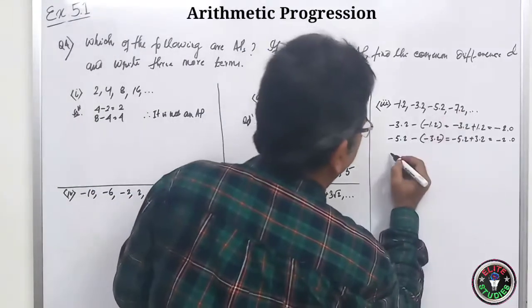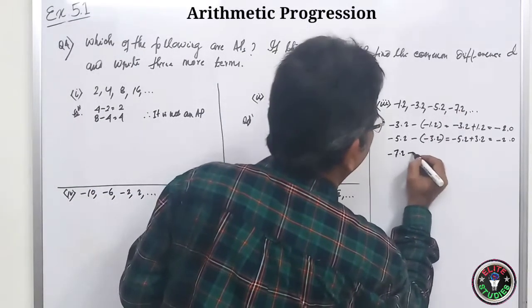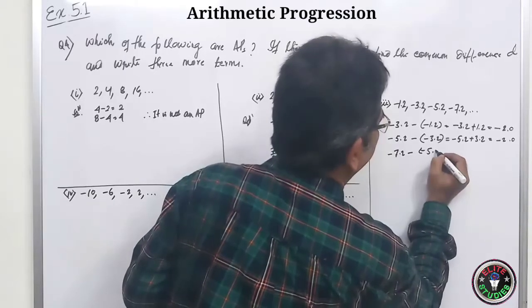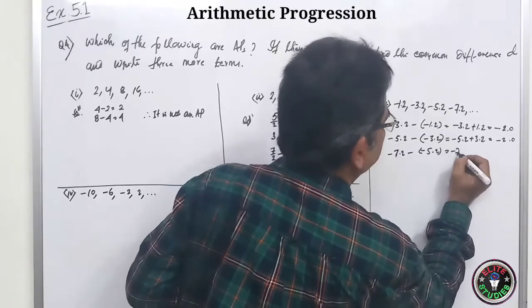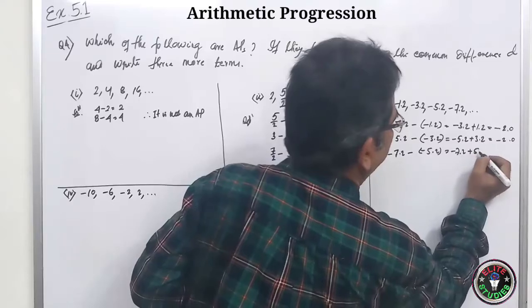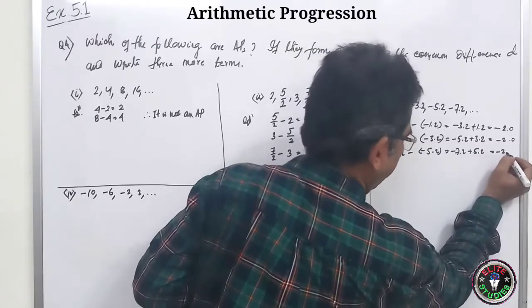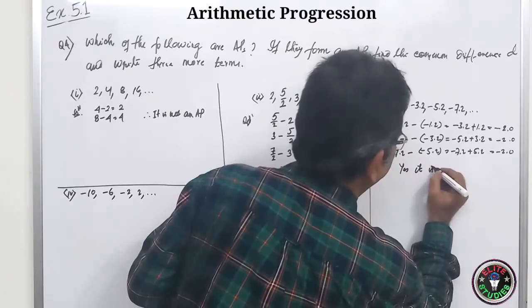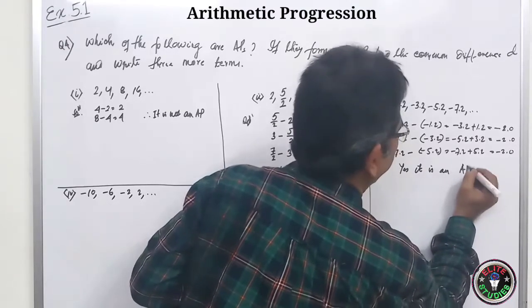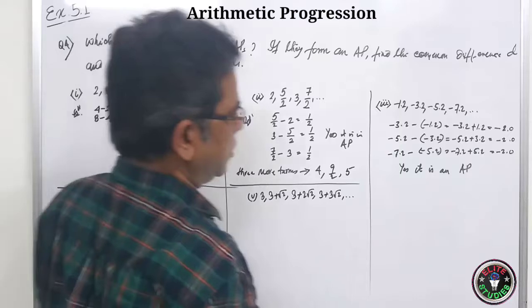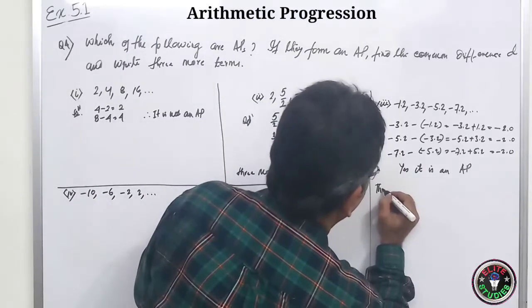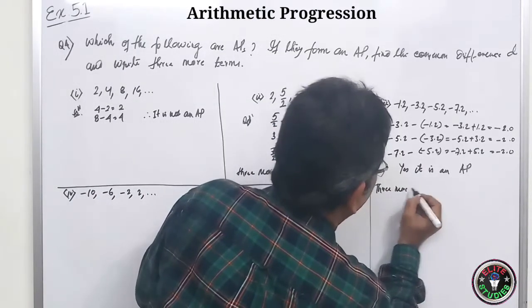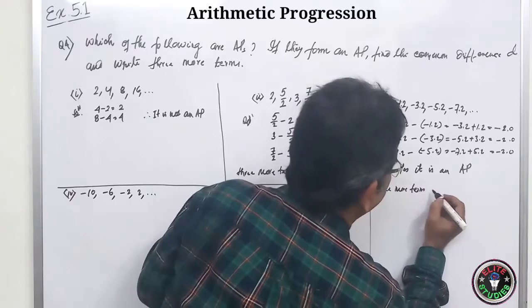Again, let's take this: minus 7.2 minus of minus 5.2. So it is equal to minus 7.2 plus 5.2. Again, it is coming to be minus 2.0. Yes, it is an AP. So three more terms. What?